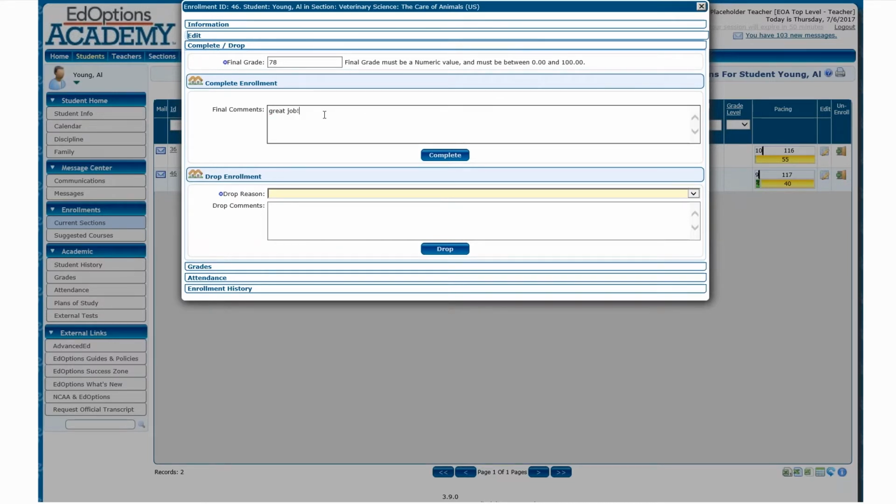If I need to drop his course, I can do that here as well. So I would just need to input a drop reason, if I want to add any comments, and then I would be able to drop him here as well. So you can drop or complete on this screen for either of those enrollments.